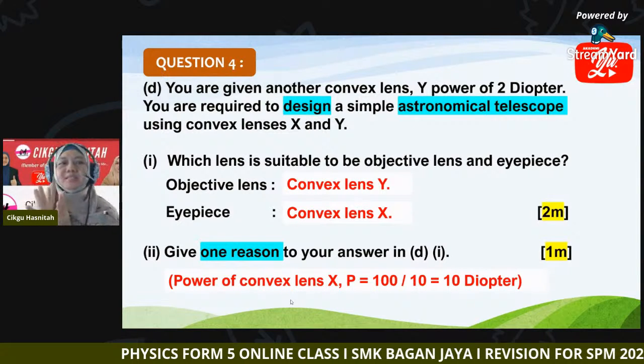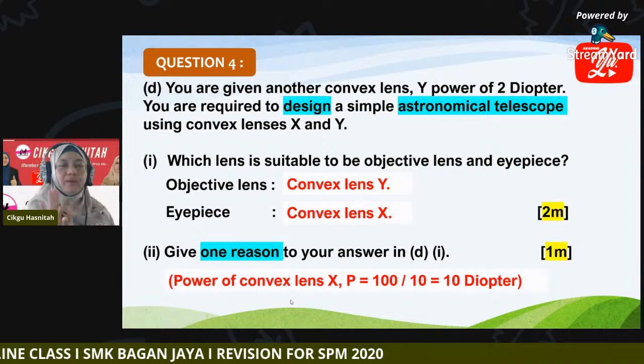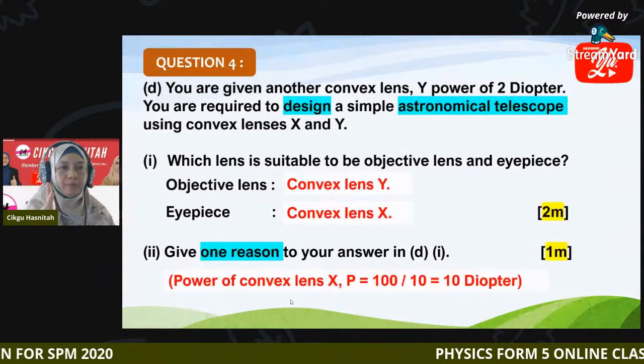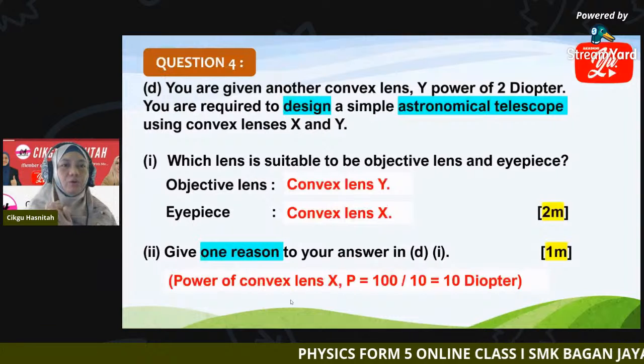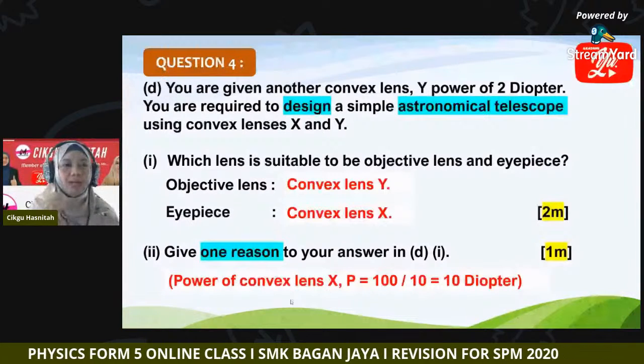first we must know the power of convex lens X. For Y, it is given 2 diopter. To know the power of convex lens X, what is the formula for power?